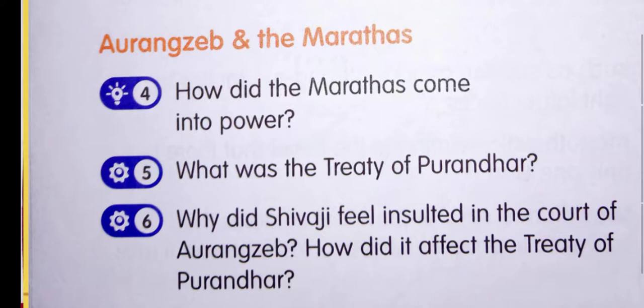Why did Shivaji feel insulted in the court of Aurangzeb? How did it affect the Treaty of Purandar? Shivaji felt insulted in the court of Aurangzeb as he was made to stand among the Mansabdars. After returning from his court, there is a story of his capture and his release. When he came back, the Treaty of Purandar was broken as he did not accept Aurangzeb's suzerainty and fought for the forts to take them back.